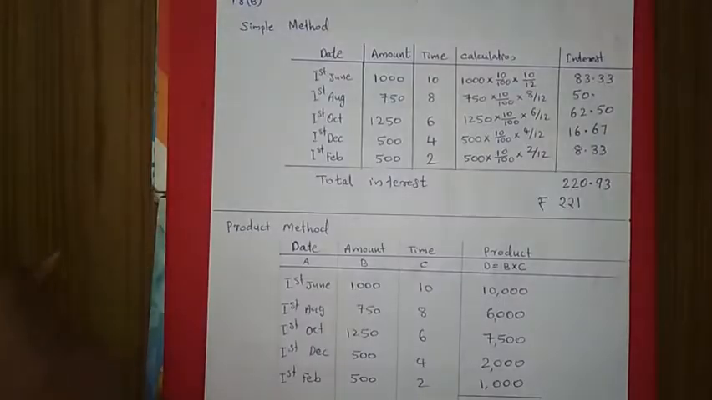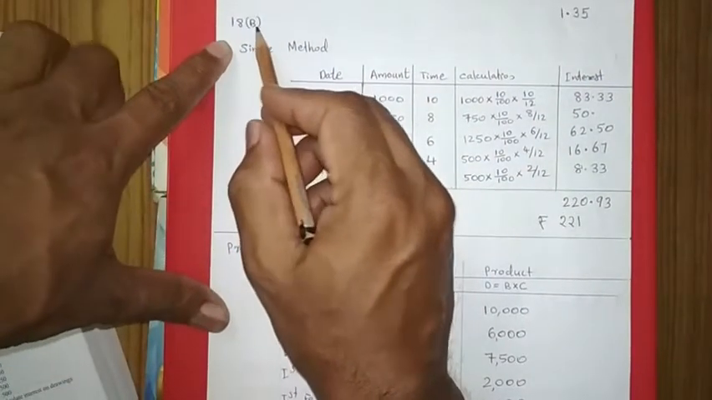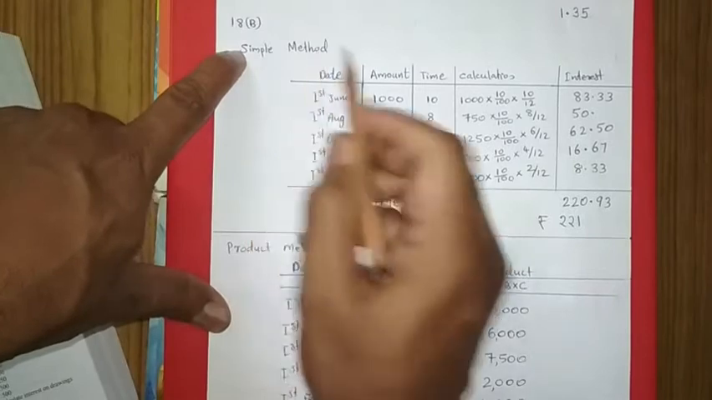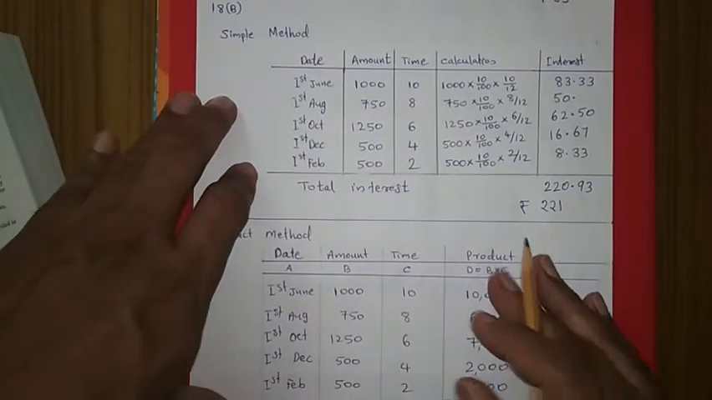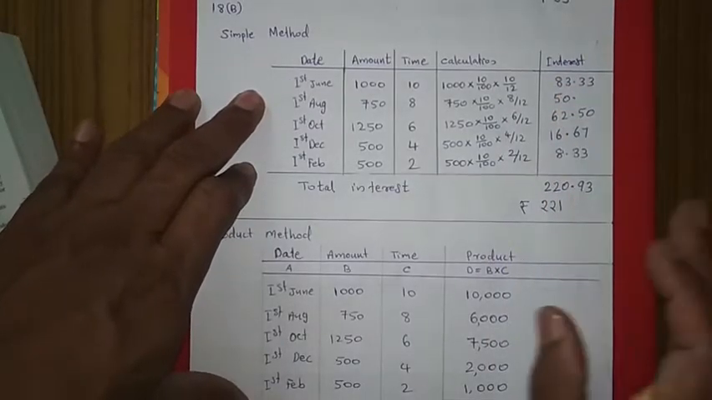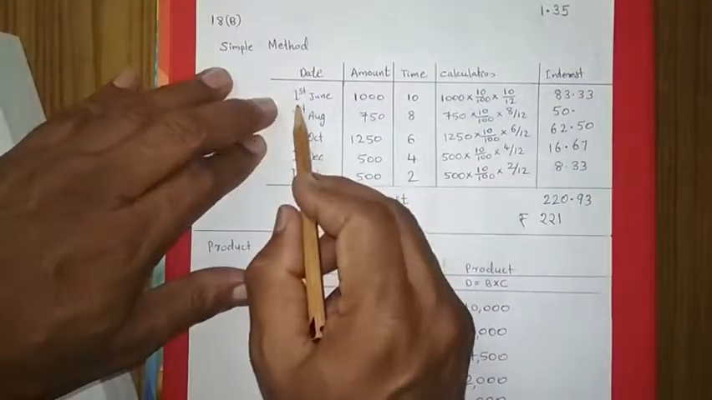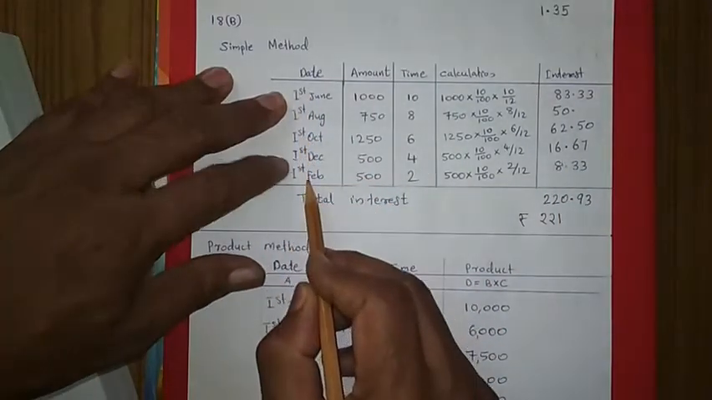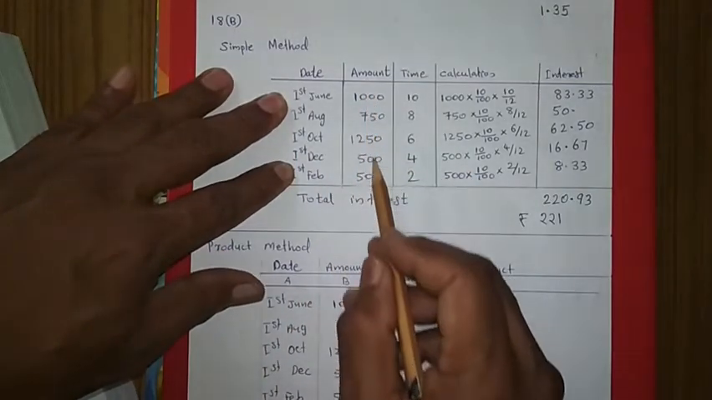Here is the solution. This is question number 18b. I have solved according to both the methods, simple method as well as product method. For the simple method, you see, I made one table. No need of making the table, but to present properly, that is why I prepared this table. The date I have written according to the dates given. In the next column I put the amount given there.